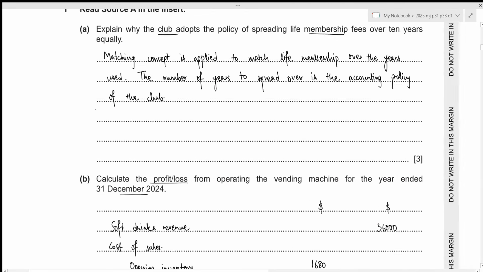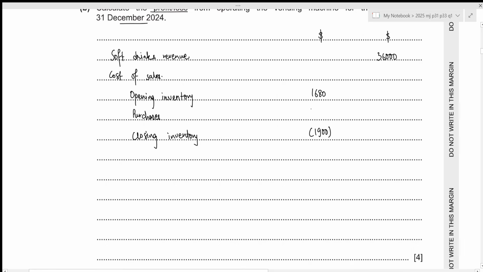Let's write it down. Now the cost of sales will be 1680 plus 20,000 minus 1900, which results in 19,780. Then we can figure out our gross profit. In this case, we need to write down gross profit because there is one more expense related to the vending machine, which is the rental expenses.